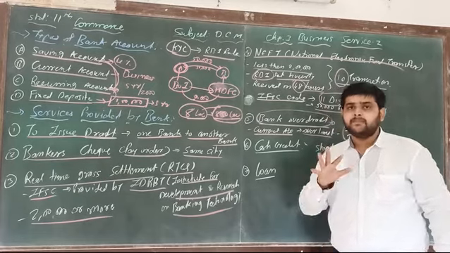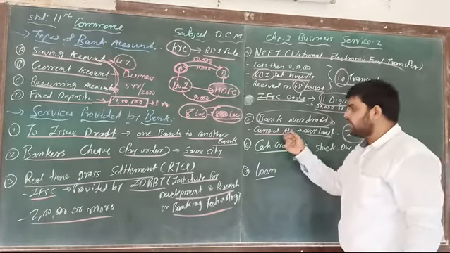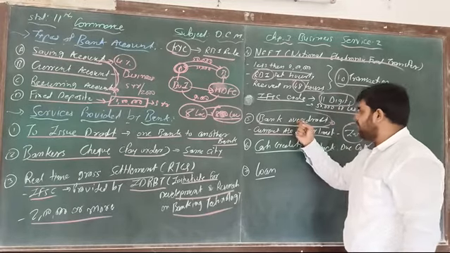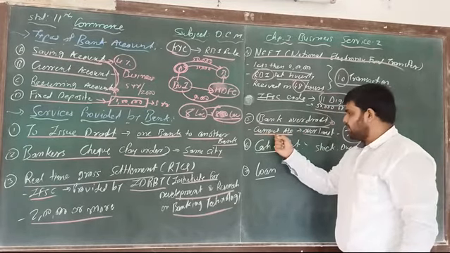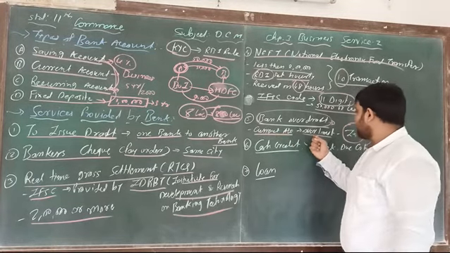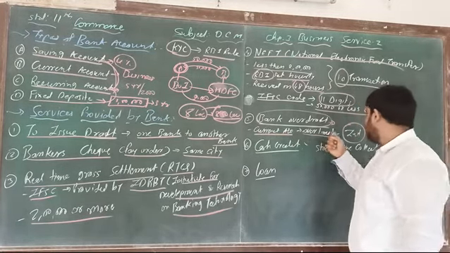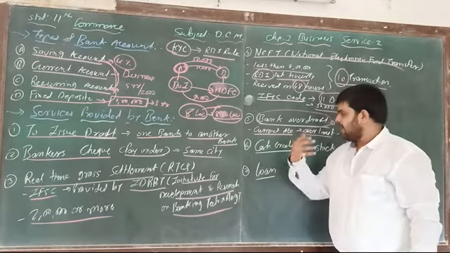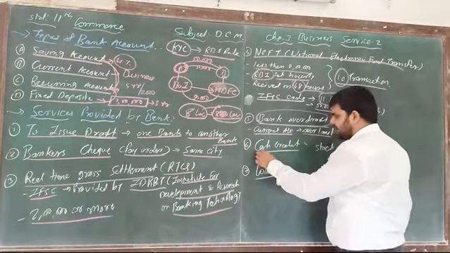Okay, so this is an important service provided by the bank to the general people. This is again an important service, that is, bank overdraft opened with a current account. Whatever current account holder is there, they are taking this type of service. They are given a limit and they have to pay interest. Okay, and last, that is cash credit.